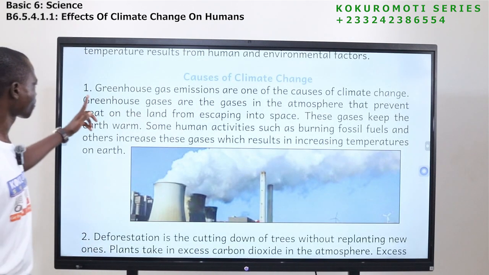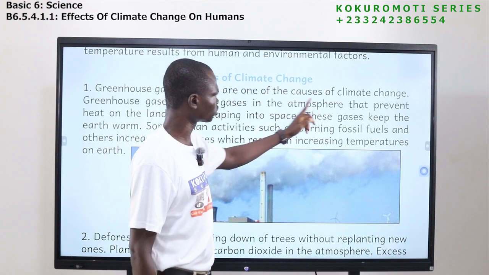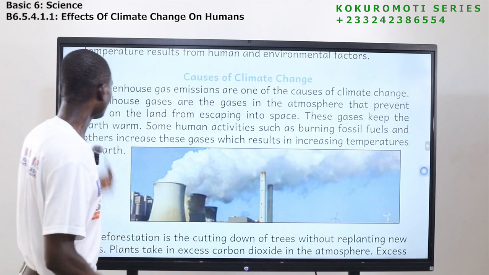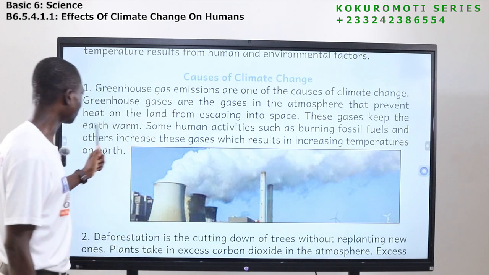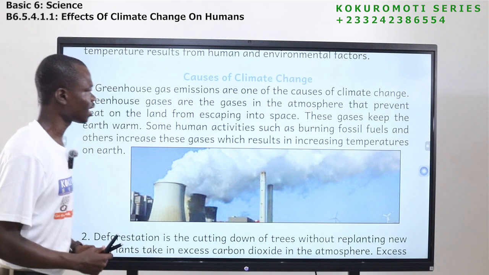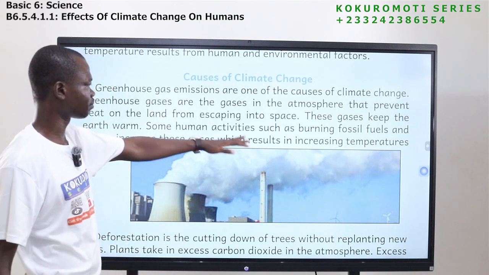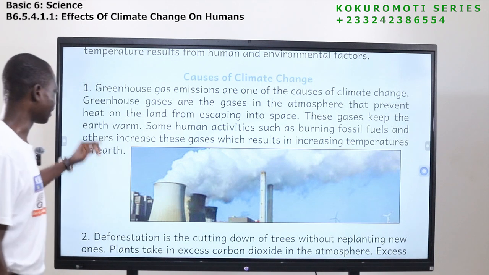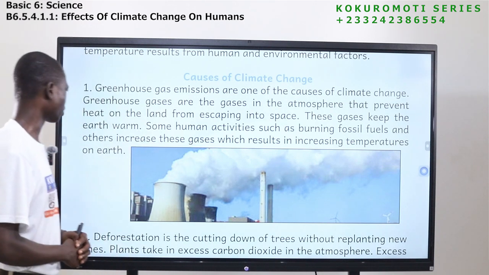The first one is greenhouse gas emissions. Greenhouse gas emissions are one of the causes of climate change. Greenhouse gases are the gases in the atmosphere that prevent heat on the land from escaping into space. These gases keep the earth warm. Human activities such as burning fossil fuels and others increase the gases, which result in increasing temperatures on Earth.